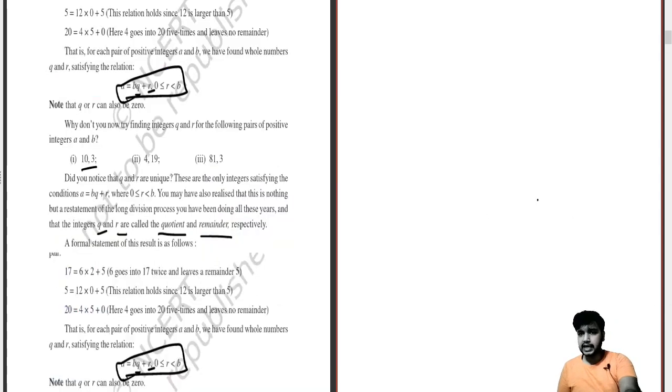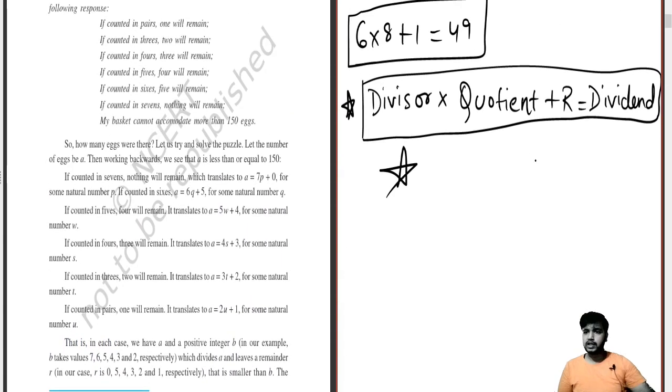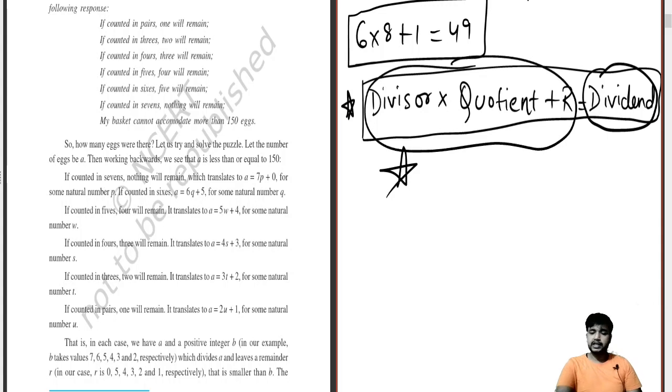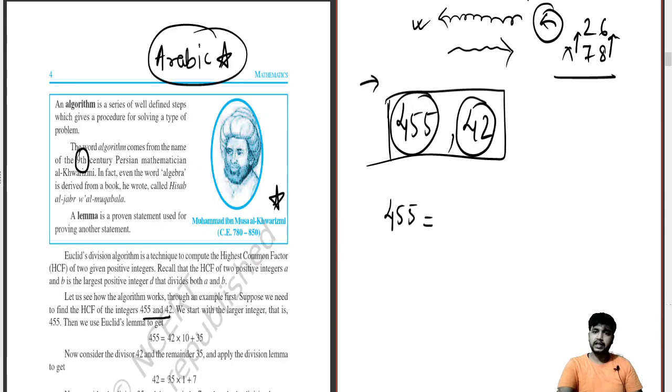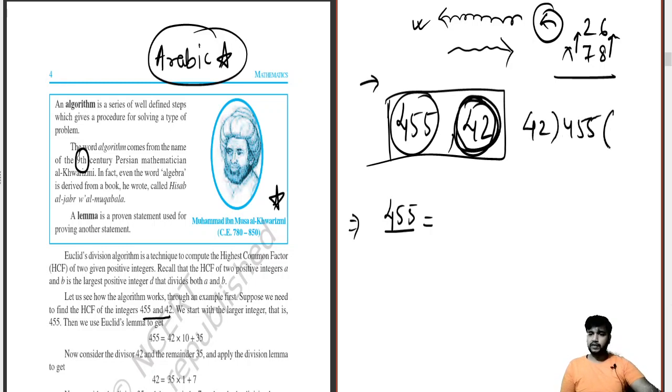You can relate this with this part. See, dividend is on a single side where there is no competition with it. Everything is dealt with on the other side. So keeping this in mind, the bigger number we keep on the left side, and we have to break this into the number of times it is divided. Repeating again, we have to divide 455 by 42, and the number of times it can be divided is the important thing.